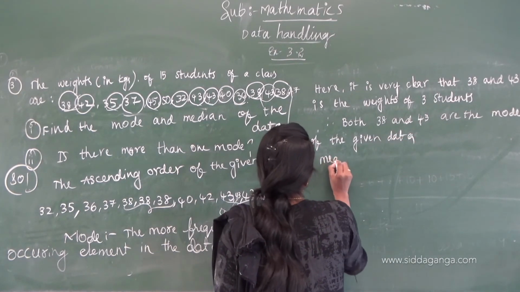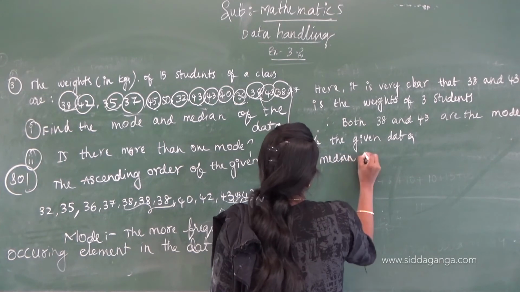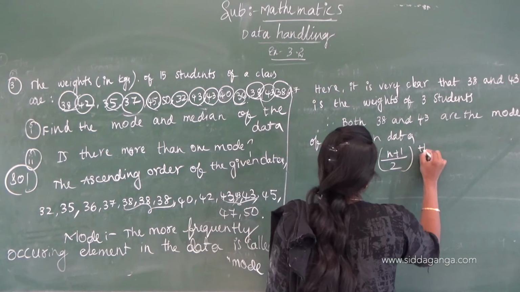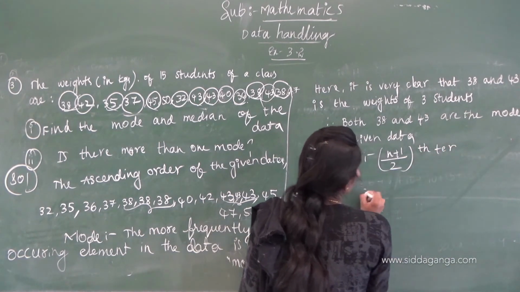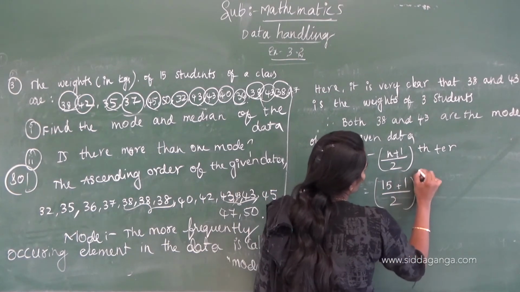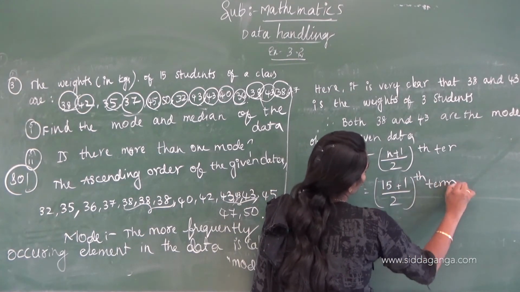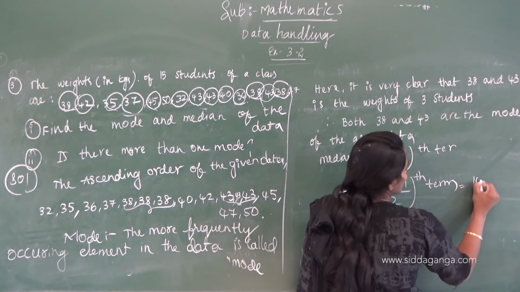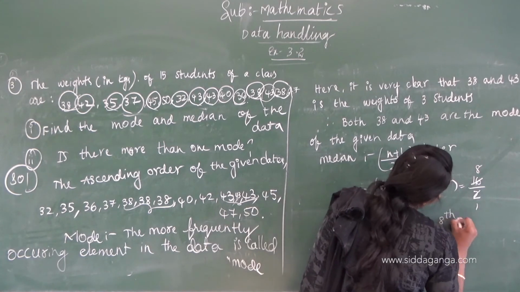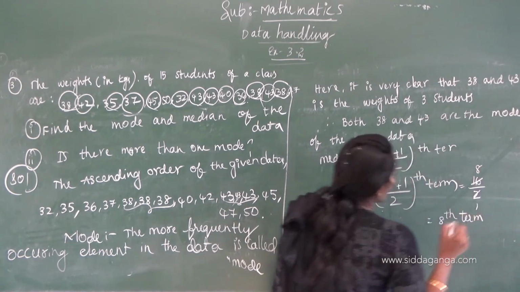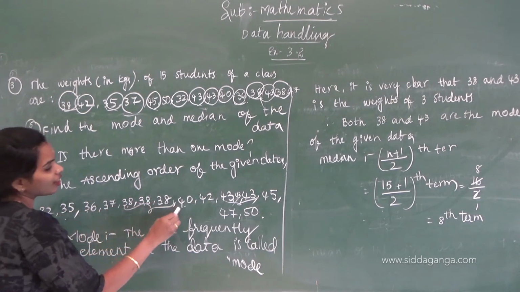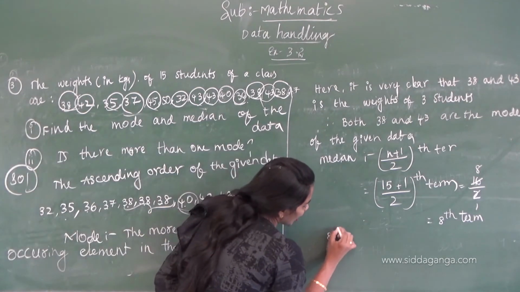Median. What about the median? The middle term in the given data is the median. It will come by the (n plus 1) by 2 term. Correct? How many terms are there? 15 terms are there, plus 1, 16, by 2, the 8th term of the given data. 1, 2, 3, 4, 5, 6, 7, 8. 40 is the 8th term.